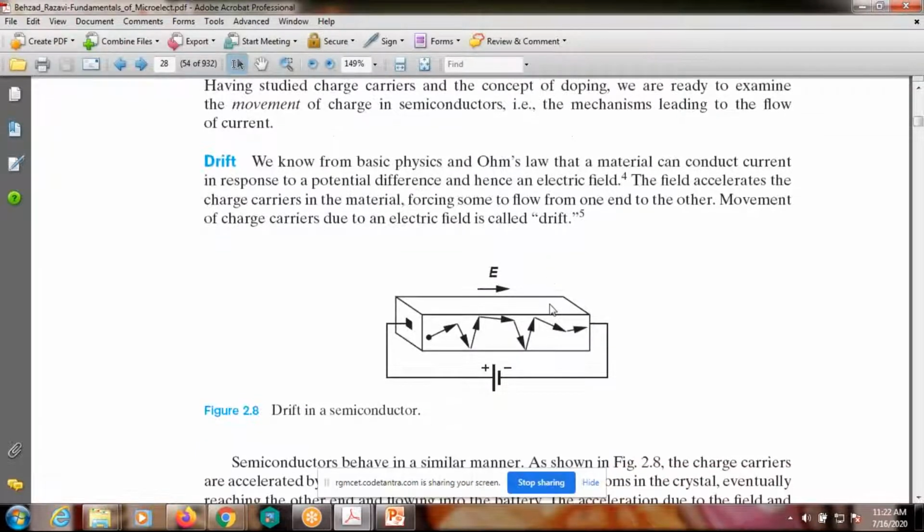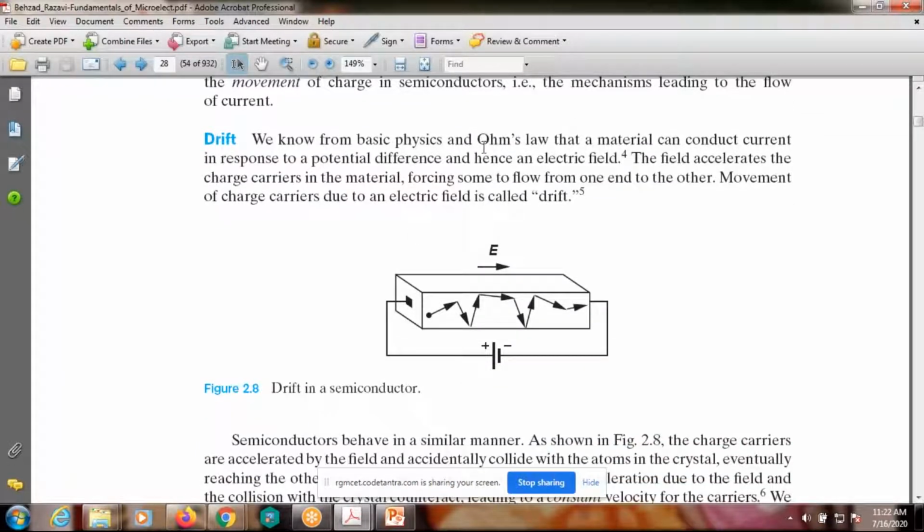Okay. Now we know from basic physics and Ohm's law that a material can conduct current in response to a potential difference and hence an electric field, right? When current conduction takes place, suppose it is a conductor, I is equal to V by R. We apply some potential difference. Okay, then only a current flows through a particular material, based on Ohm's law. Now observe here, there is a small difference between the potential difference and the electric field.